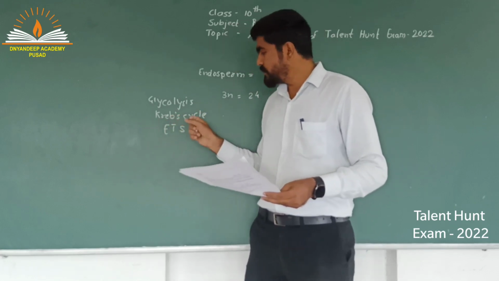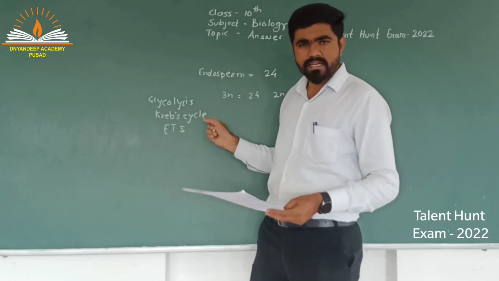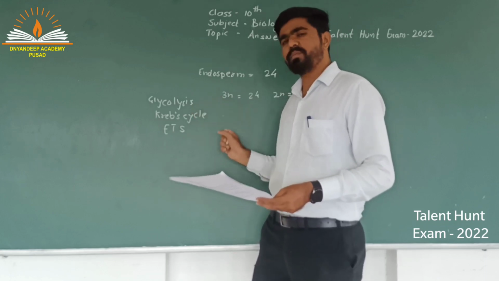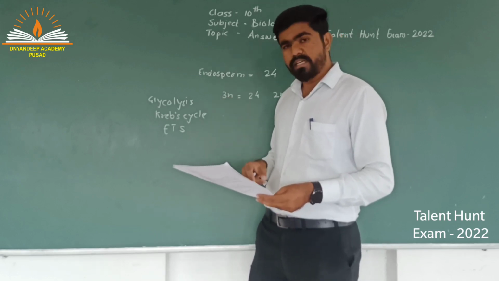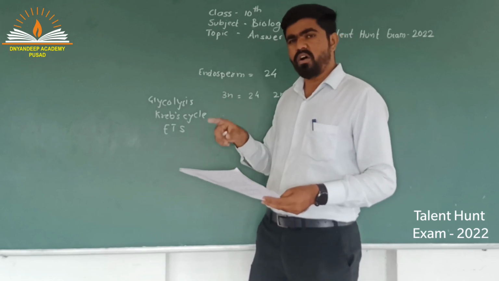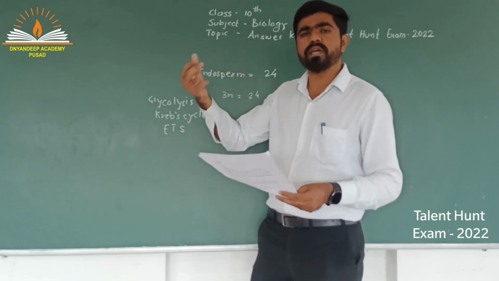The Krebs cycle is also called the tricarboxylic acid cycle, the TCA cycle. Now glycolysis and fermentation are the steps that occur in anaerobic respiration.